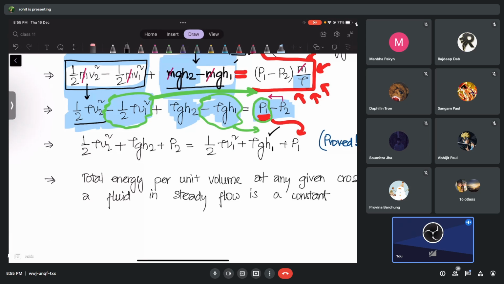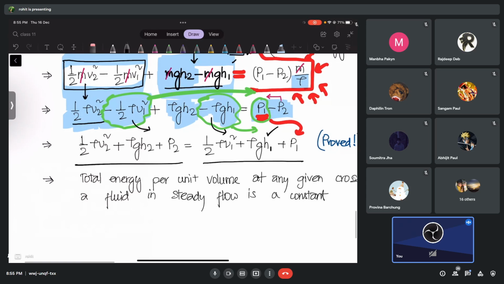So are you clear with this one, guys? Check the one I'm just transferring to the right hand side. So all the 2 terms will be on the left hand side. They will all be plus. You can check that, that's not a problem. So right now I think I can say that we have proved it or not. Check, guys.